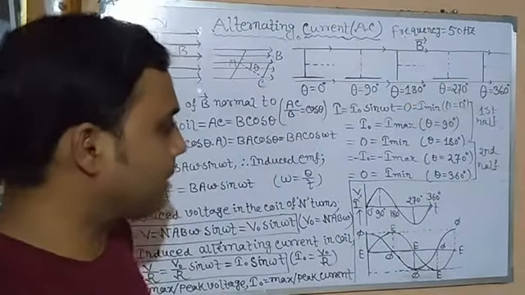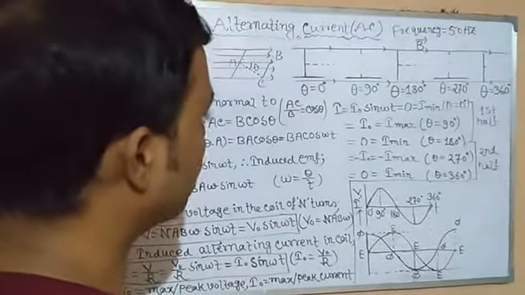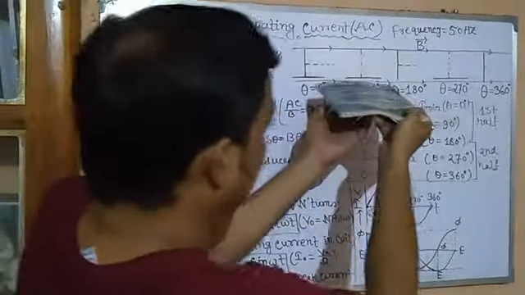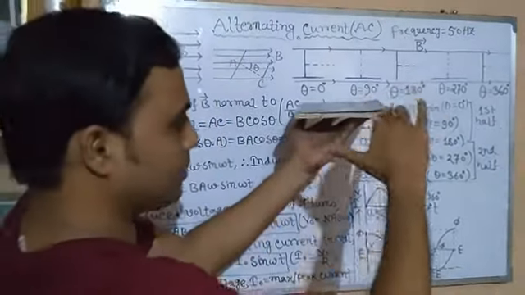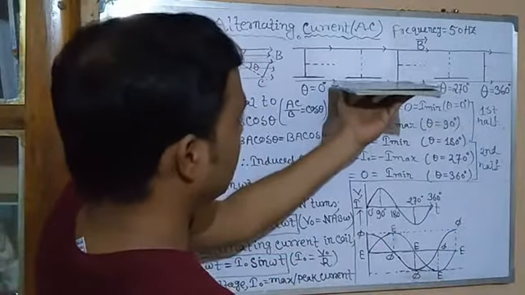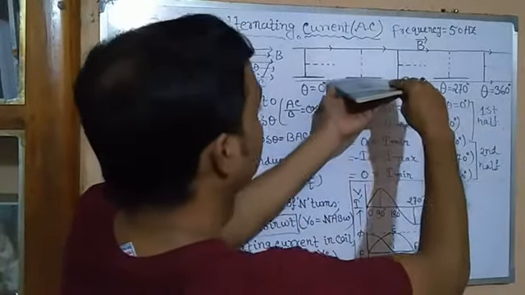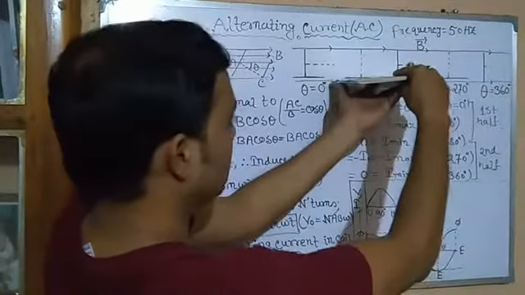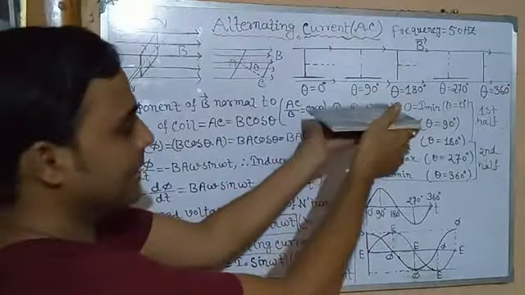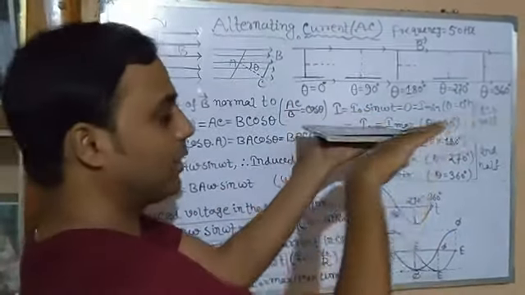In which positions does it become maximum and in which minimum? Maximum means, you can see, in both the positions, when the plane of the coil is parallel or in the direction of the magnetic field.